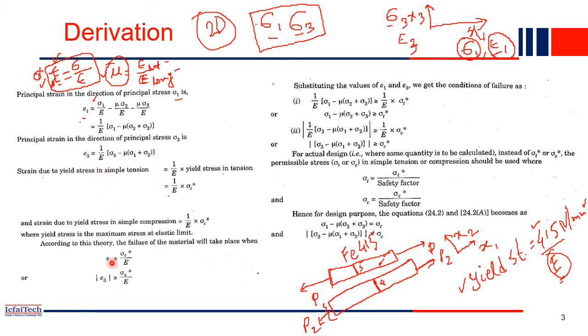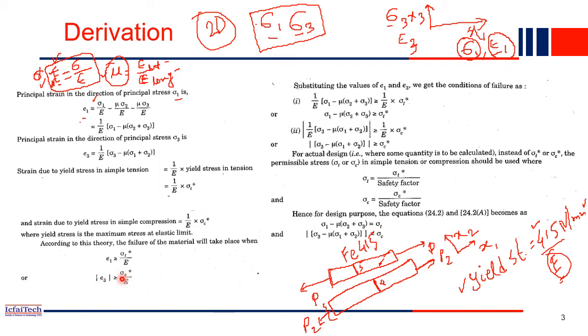When epsilon 1 is more than the yield strain, sigma t by E, then we call it that our material has failed. Until epsilon 1 is less than this value, our material is fine. There is no failure in the material. Once it crosses, only then has our material failed. Similarly, for the epsilon 3 direction, the same thing will happen.